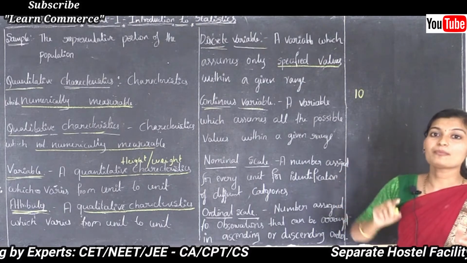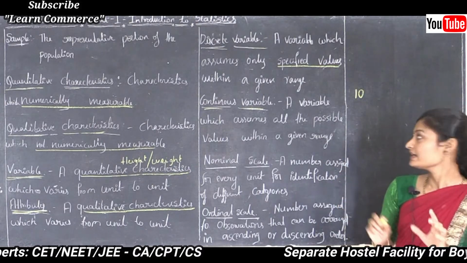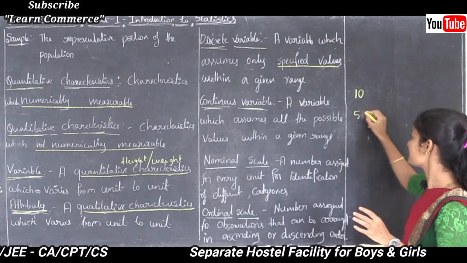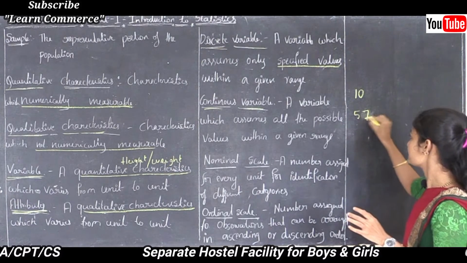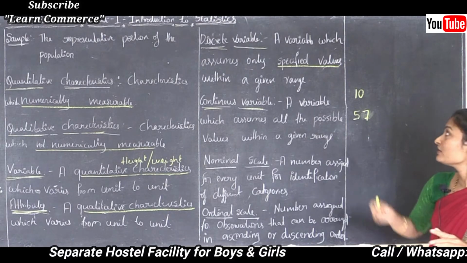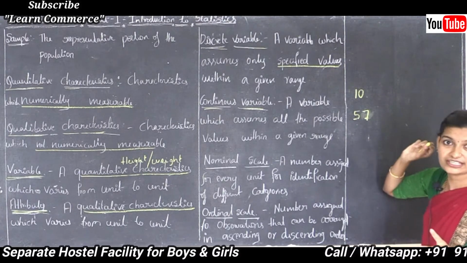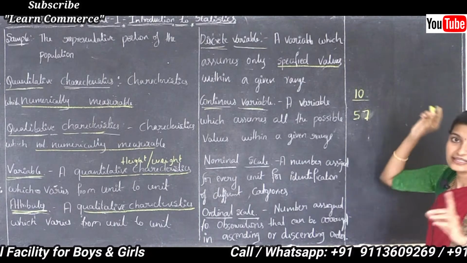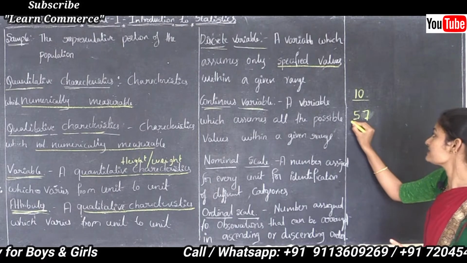Like that, the number of students in a class, we can say 50 or we can say 57. See here, 57 is an exact value, but we can't say a class has ten and a half benches, right? No. So we have to say 10 benches only.